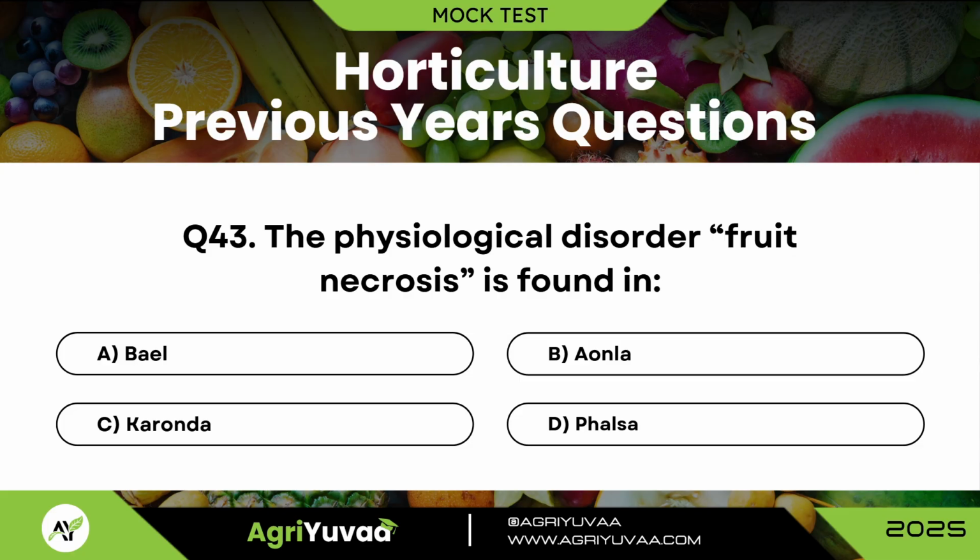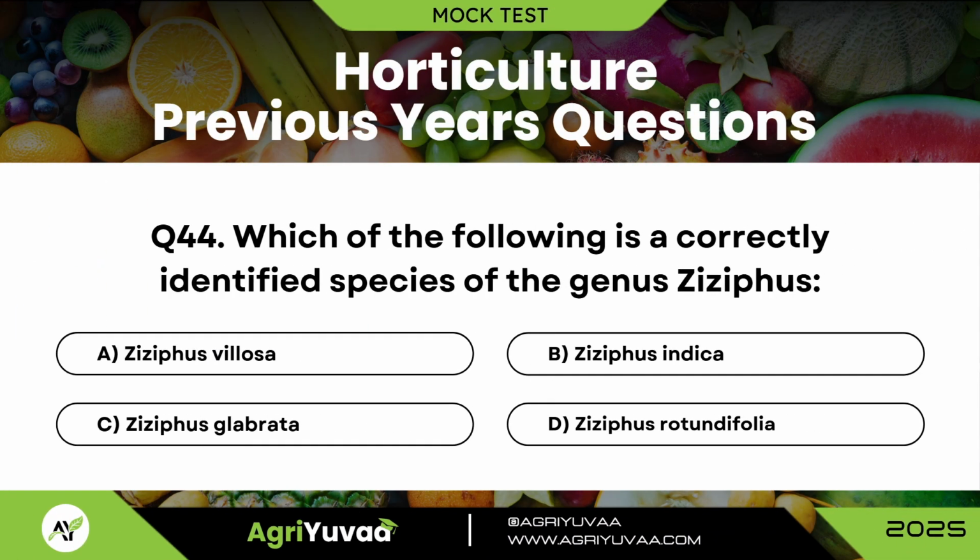Question 43. The physiological disorder fruit necrosis is found in which of the following fruit? Correct answer is option A, bael. Question number 44. Which of the following is a correctly identified species of the genus Ziziphus? Correct answer is Ziziphus rotundifolia.